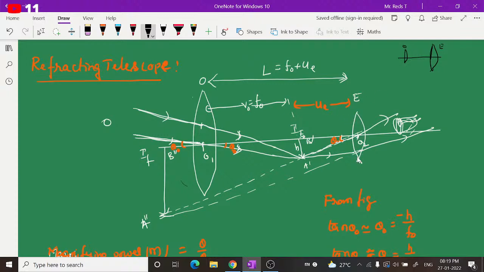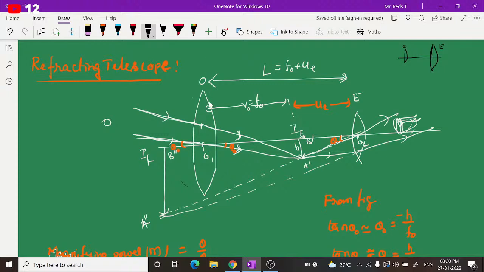The eyepiece will have a smaller focal length and hence a smaller aperture. So this combination we will use to see distant objects, because telescopes are used to see distant objects. And why we are using this is, when you are using this to see a distant object, we need to collect more light so that the image can have more clarity.